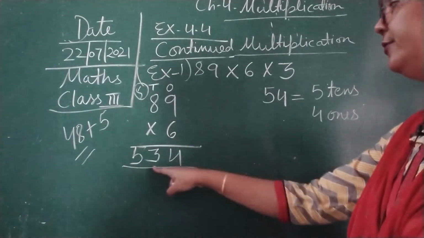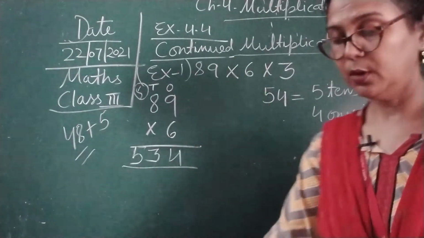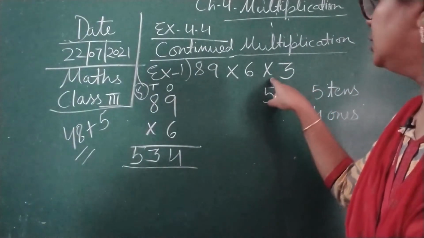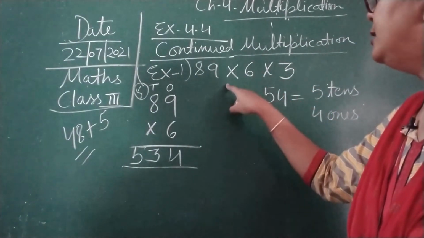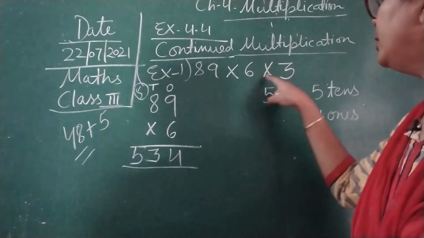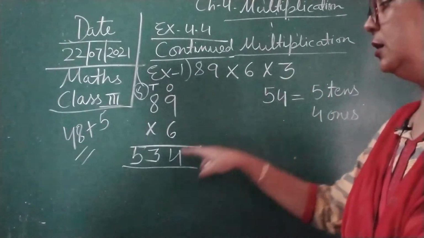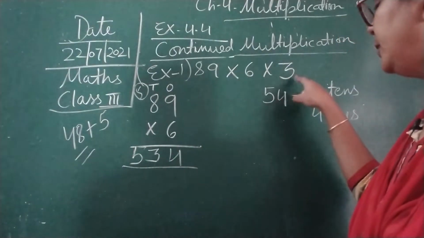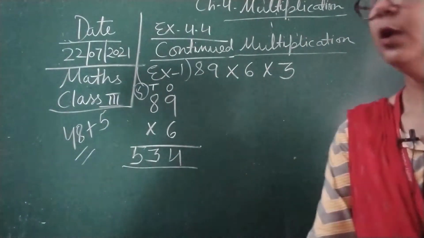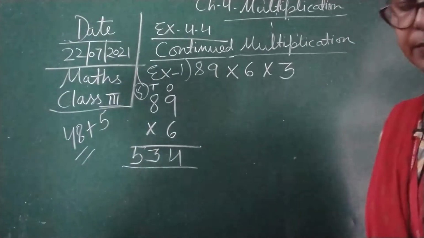Now we are going to multiply this product, 534, which we got from 89 multiplied by 6, with 3. With this product we are going to multiply by 3. So here we will do 534